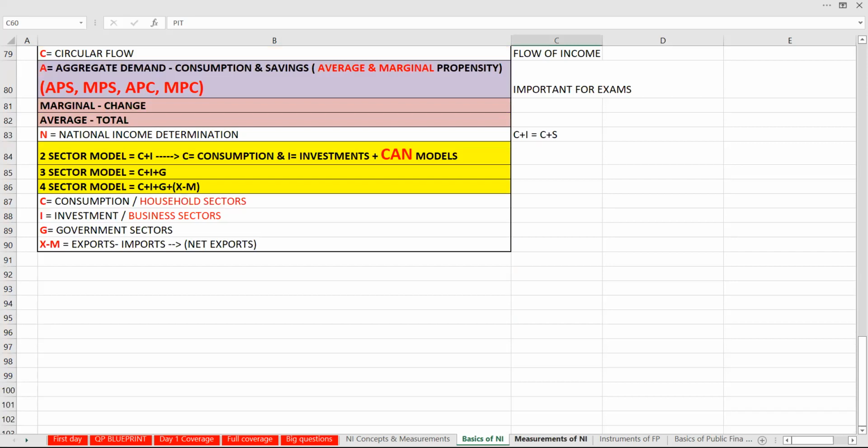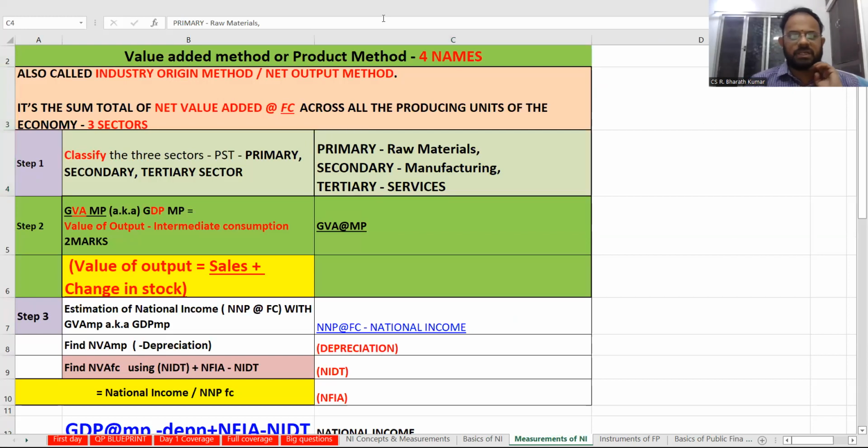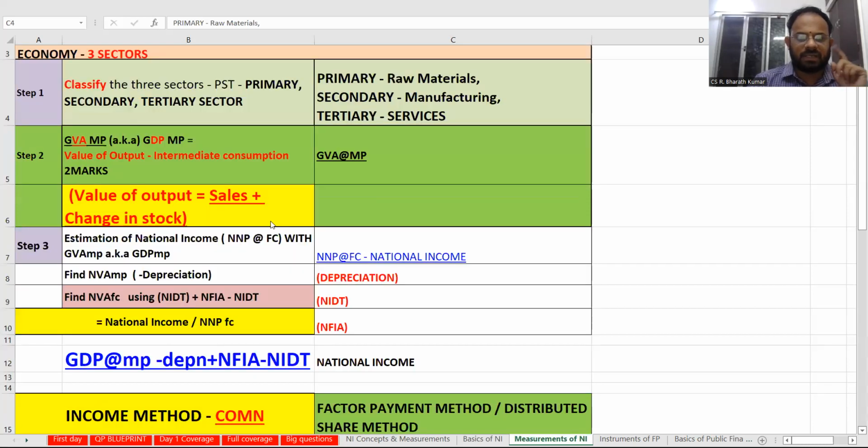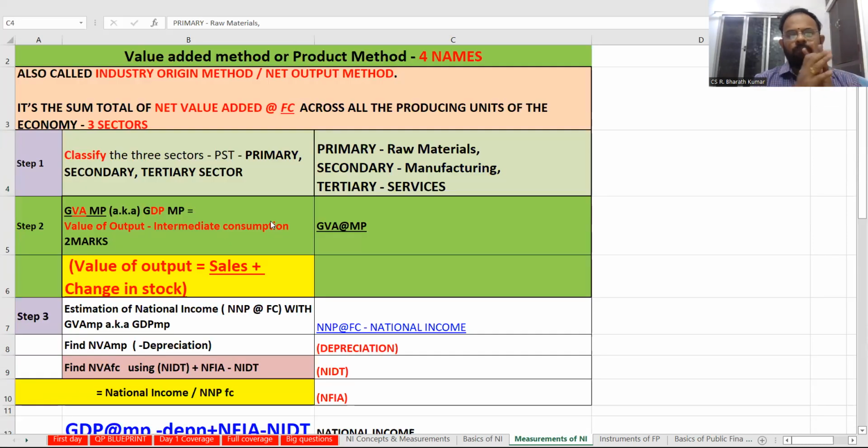Measurements of national income: you should cover how many measurements there are. There are 4 measurements. What are they? One is the value-added method or product method. Another is the income method. Another is the expenditure method. So I am going to show you what is there in the value-added method. First, there are 3 steps in the value-added method. Classify the sectors: primary, secondary, and tertiary. Primary means relating to raw material. Secondary is manufacturing. Tertiary is services.